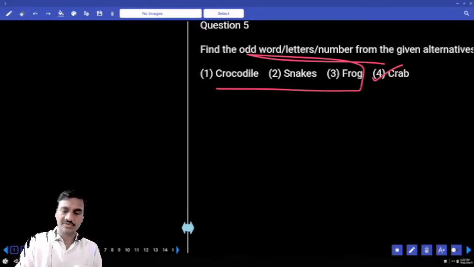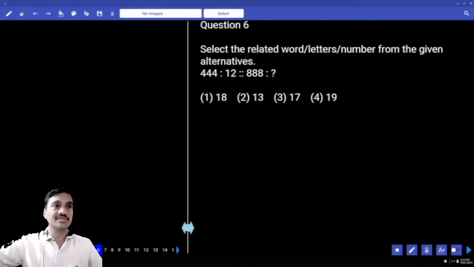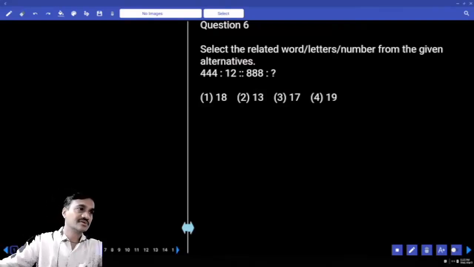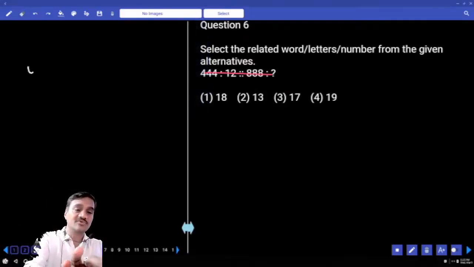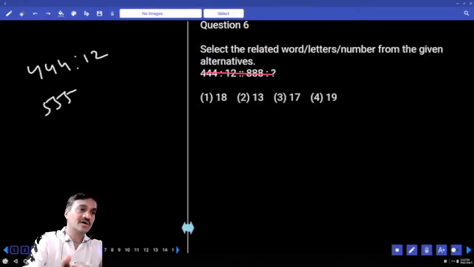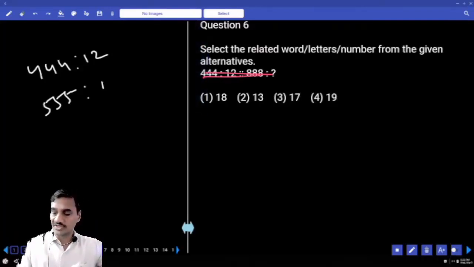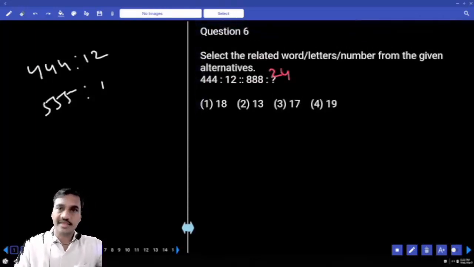The next one, question number 6. Now 444 and 12. Amit, did everyone do it? Now 444 and 12, there is no answer to this one at all. Amit, we are not getting this. Now when 441 is given like this, we need to give at least one more number, 555 or 66, that analogy should be given. Here the analogy is not given. And see here, what number should we get, tell me, only an even number should be there. And 24 is one such number. In any other way, there is no chance of getting a number other than 24.